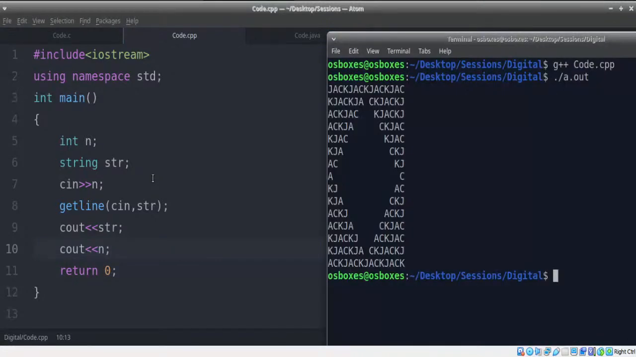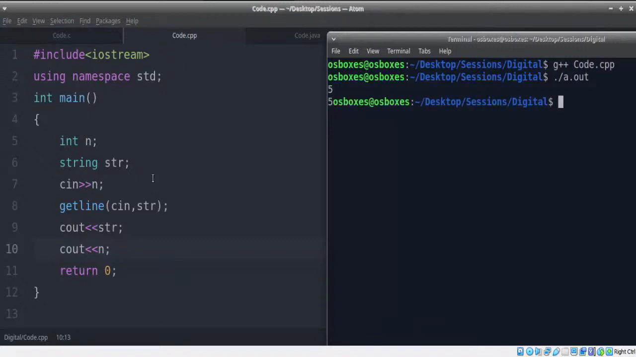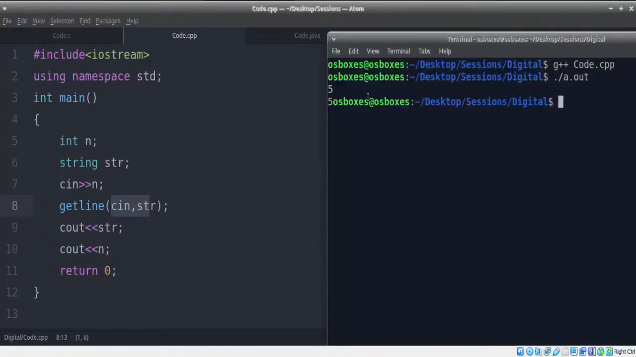I'll give you one more function. We're not going to take much time. I'll try to finish this off as quickly as possible. So I'll first enter the number like 5 and then I'll enter the string. Now what has happened here? The moment I go for the string, it says it's empty. It says there's nothing here.